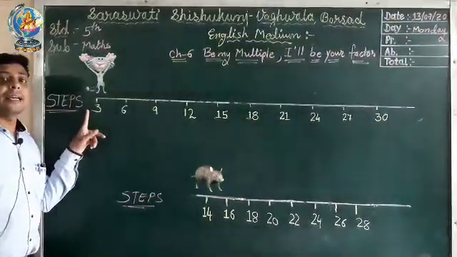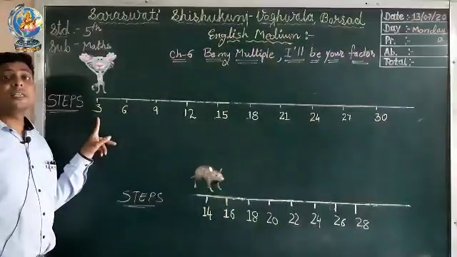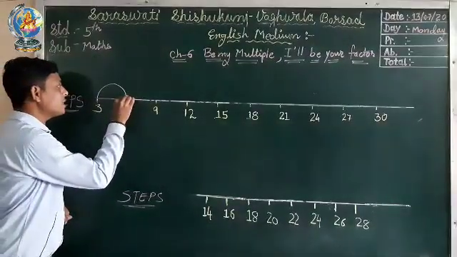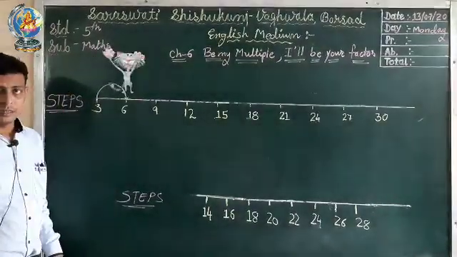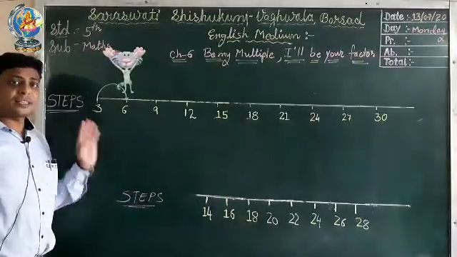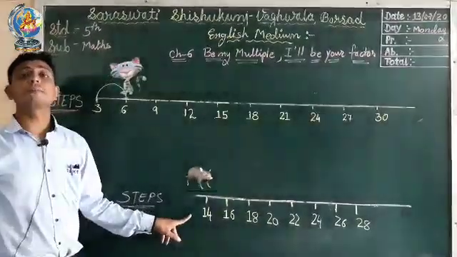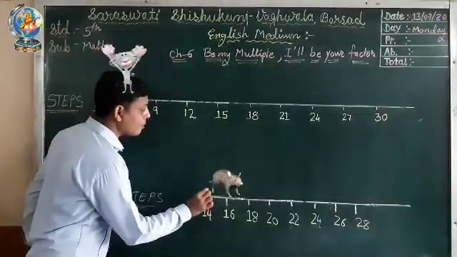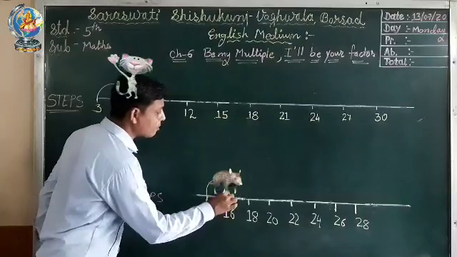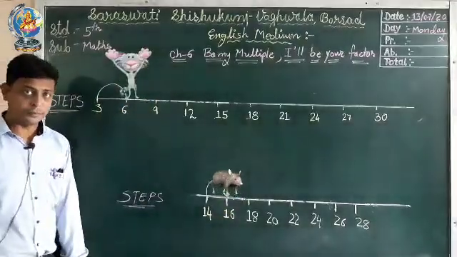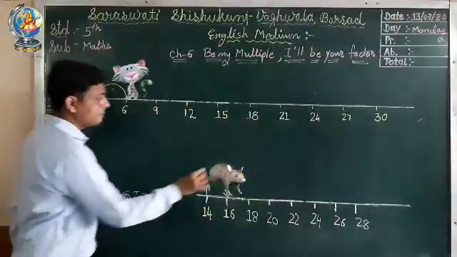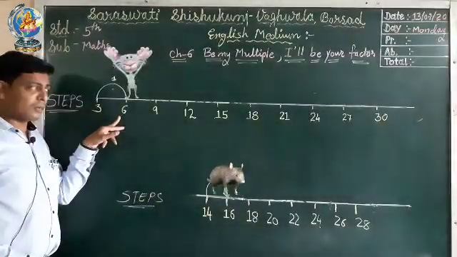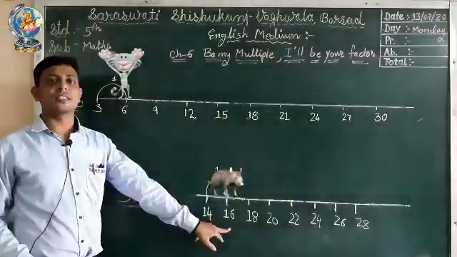Now, we know that the cat jumps 3 steps at a time. So it will reach which number? It will reach number 6. At the same time the mouse also jumps 2 steps at a time. So it will reach which number? It will reach number 16. So this is the first jump. Now the cat is on number 6 and the mouse is on number 16.